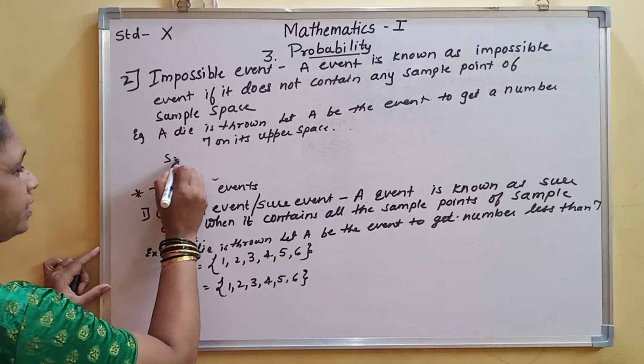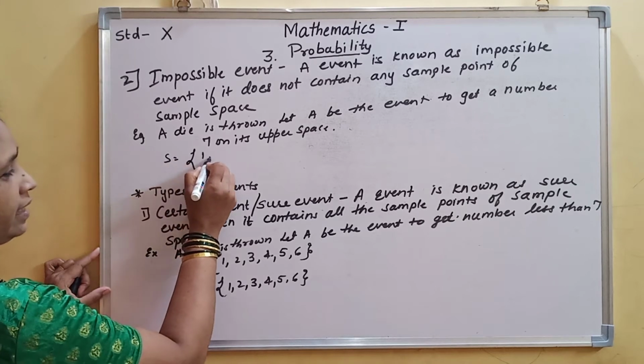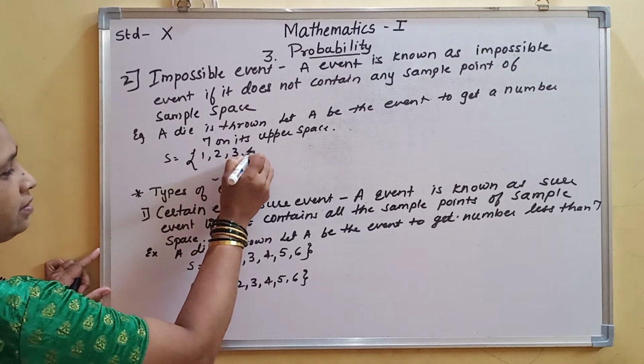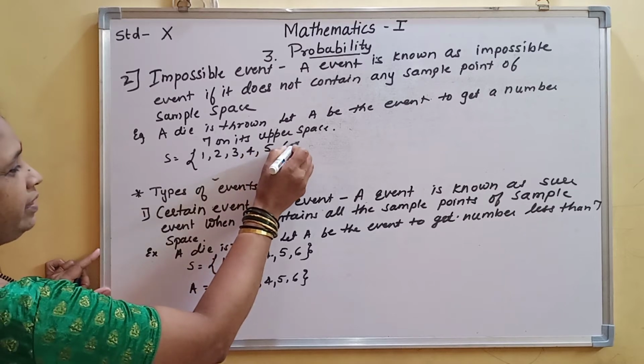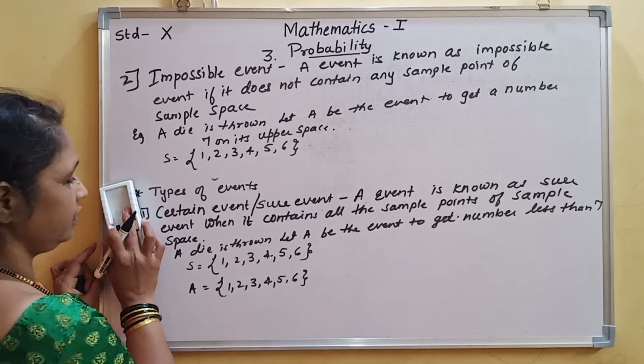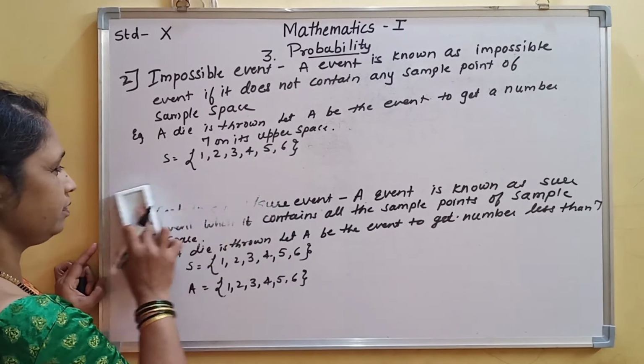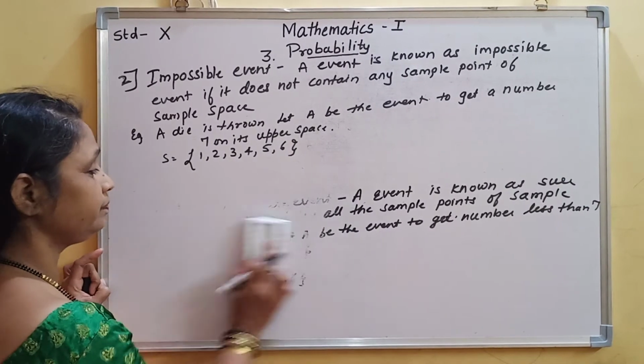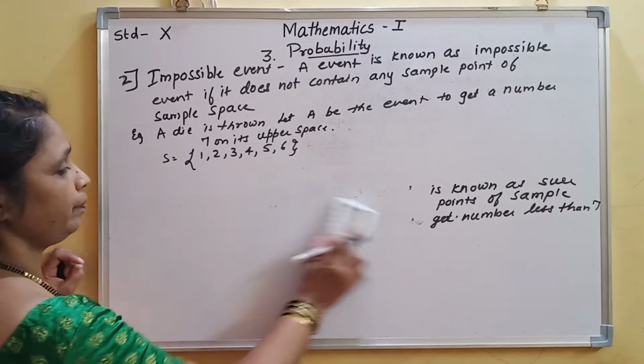A die contains 6 elements, and the event is to get a 7 on its upper face.